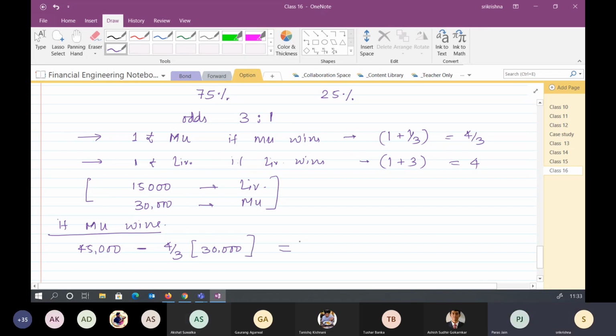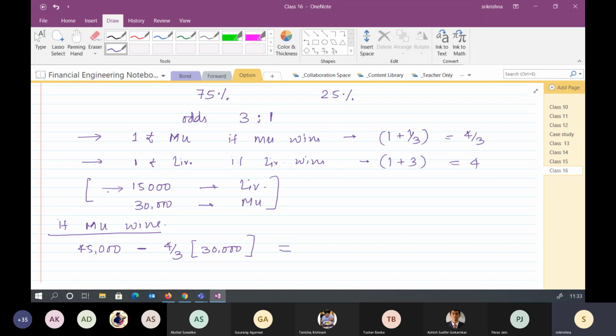Sir, can you repeat this part? Okay, let's say that the people participated in this bet, and 15,000 rupees was betted on Liverpool. I'm not saying how many people or how much each of them bet.